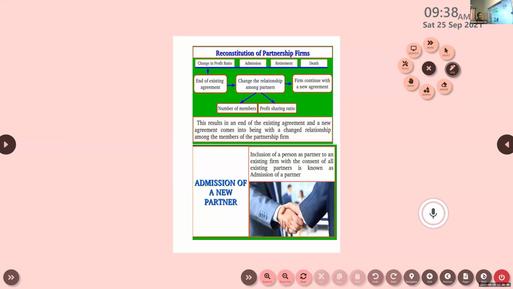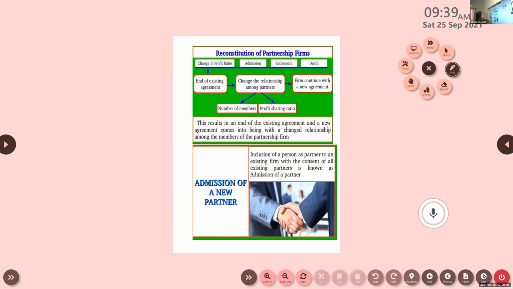So when a new partner is admitted to the firm, all the partners should agree to it. Everybody's consent should be taken. If any one of them disagrees to admit that new person, then he cannot be admitted.